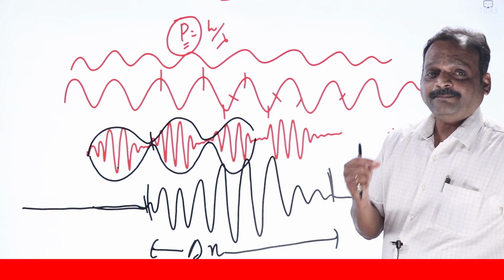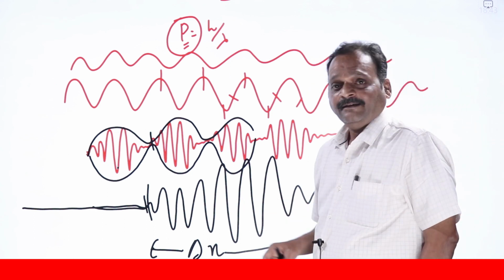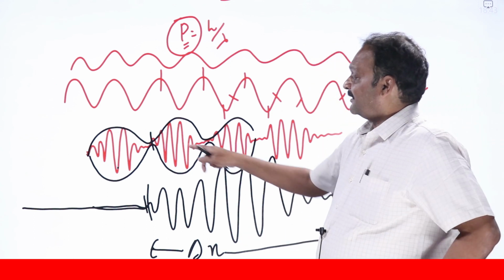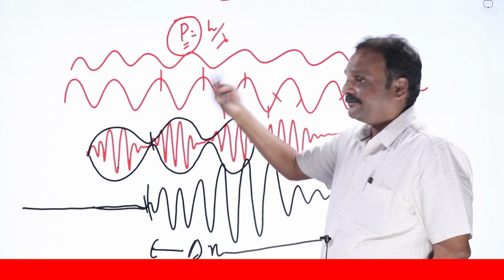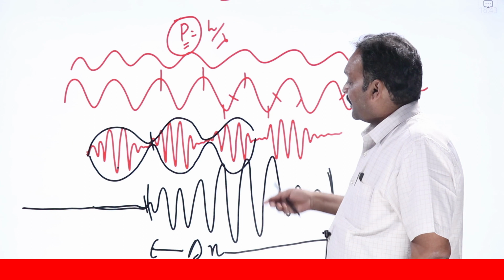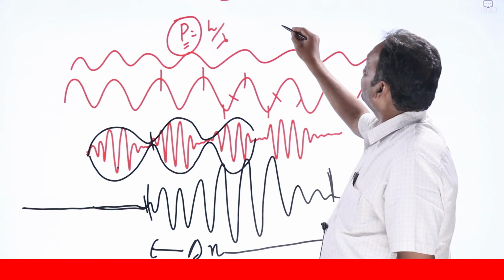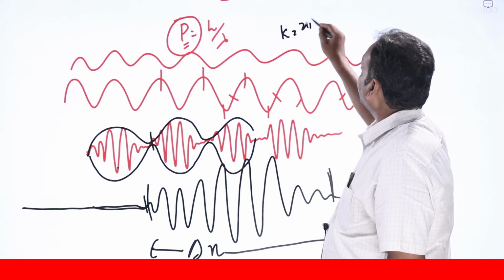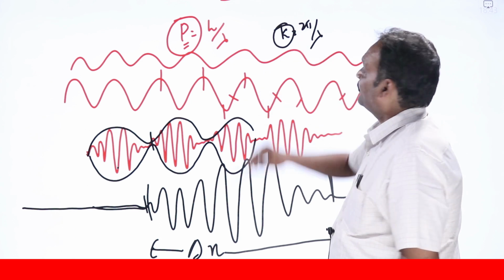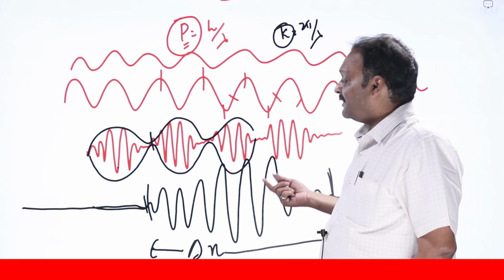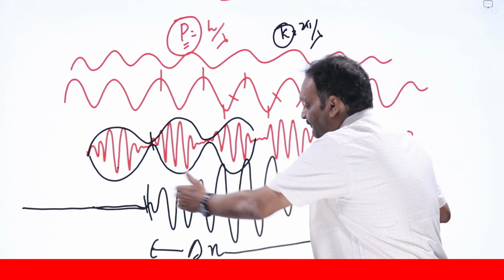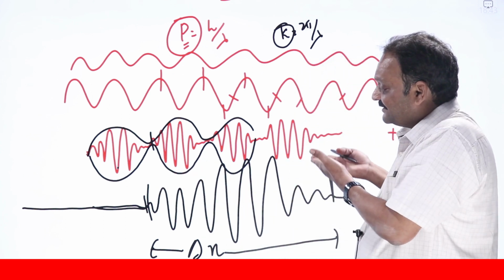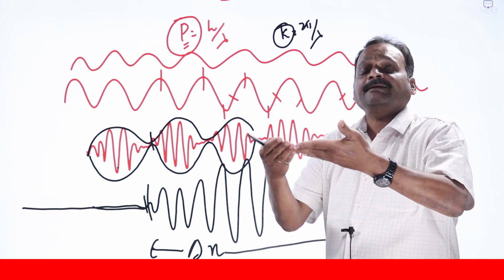But what about delta p? How did I get this wave phenomenon? By combining waves. If I combine two waves, the situation is like this. I'm combining some 10, 15, 100 waves of slightly different wavelengths. Slightly different wavelengths means different k values, where k equals 2 pi by lambda, the propagation constant. I'll call this a wave group or a wave packet. This wave packet is the resultant of the superposition of so many waves.